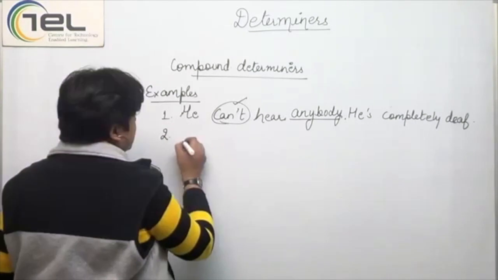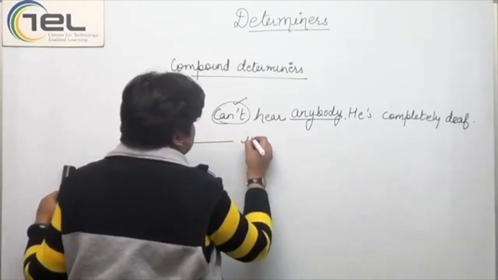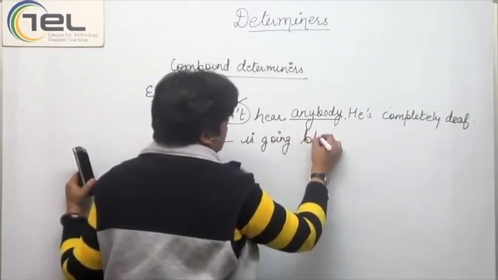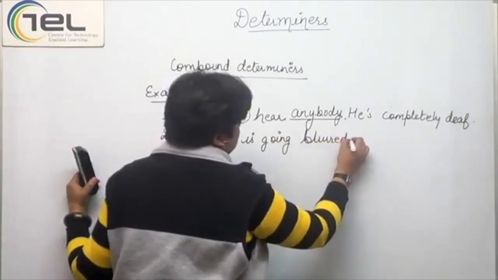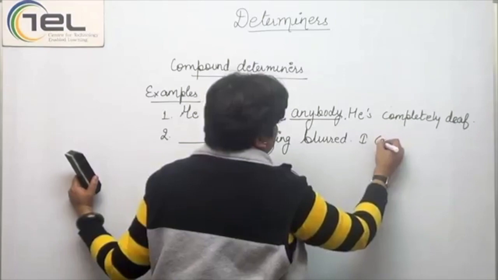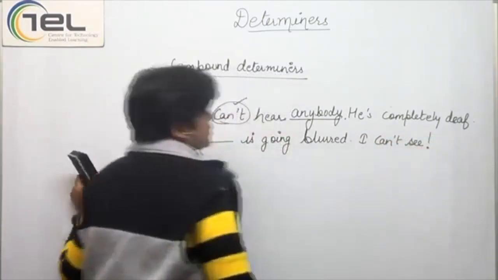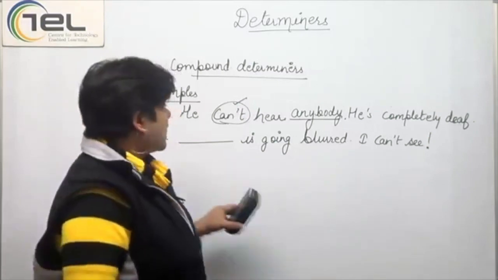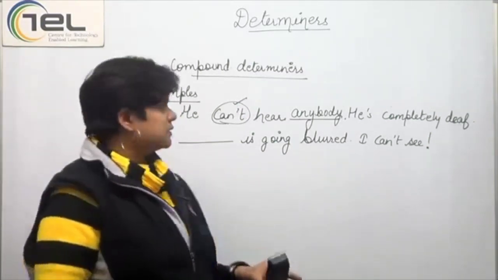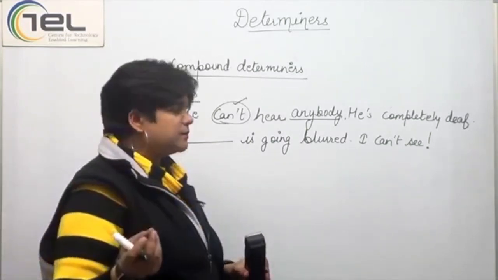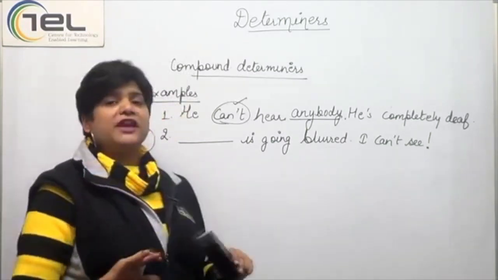Another example is: dash is going blurred. I can't see! Dash is going blurred. The vision is blurred. So the person might not be talking about something or anything, but must be talking about everything.